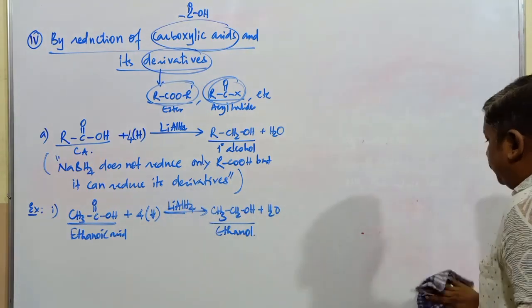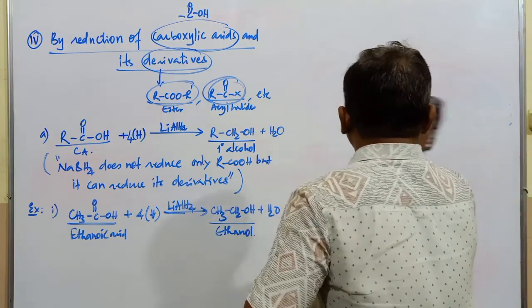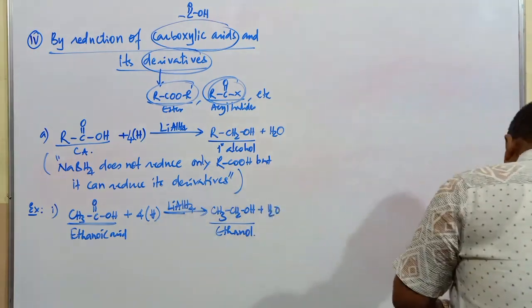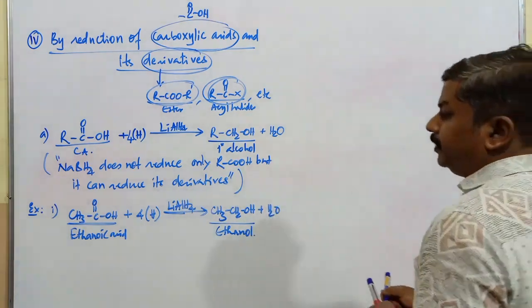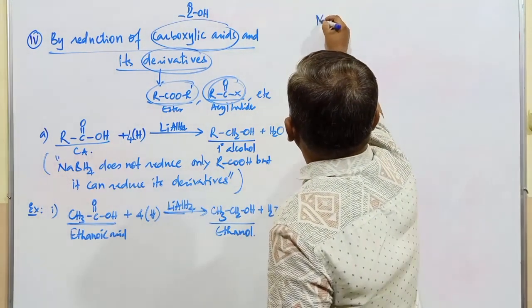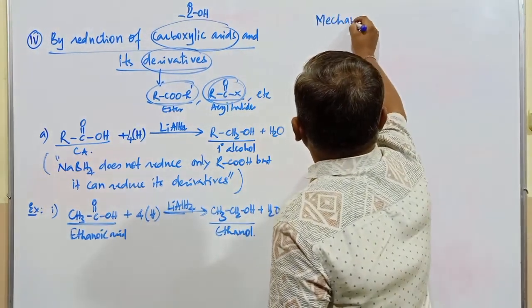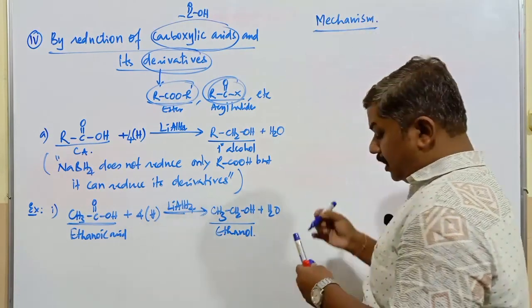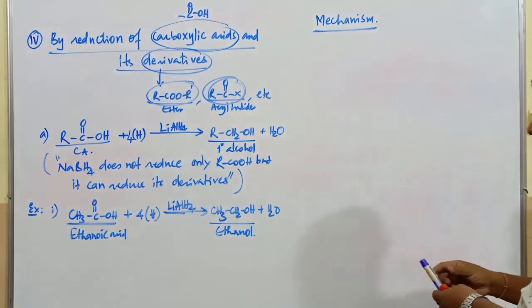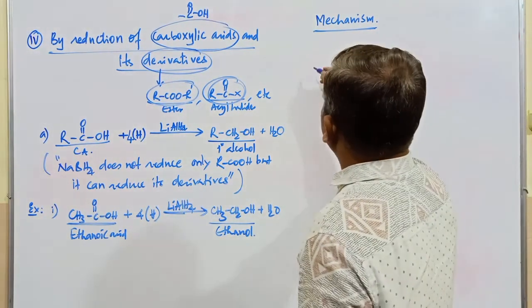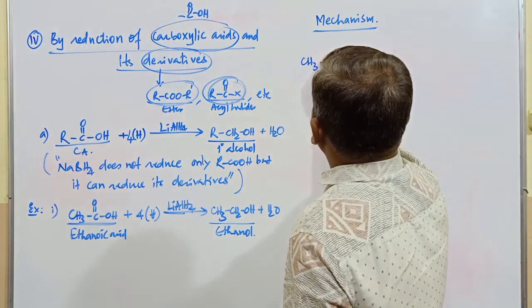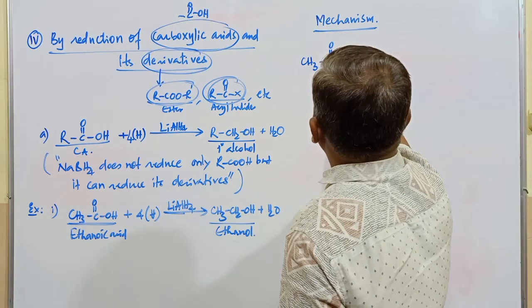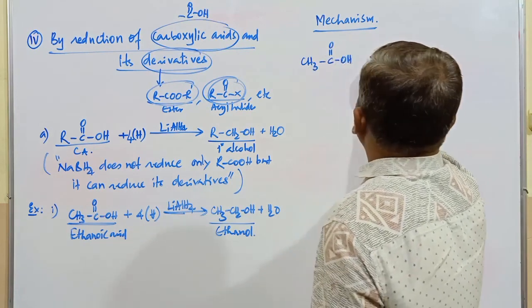Primary alcohol is produced. If you go with the mechanism, what is the mechanism in the conversion of carboxylic acids into alcoholic compounds? In this mechanism, first I'll go with CH3, this is C double bond OH, right?